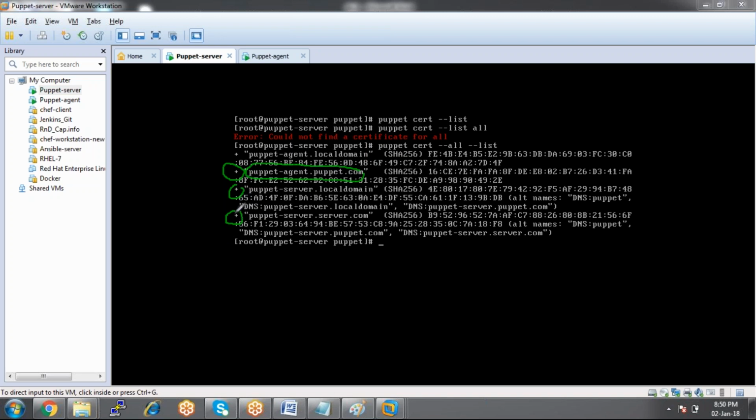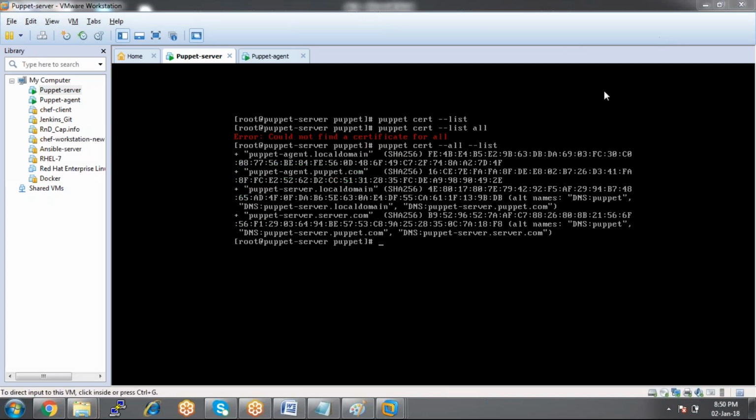Now here we see some plus symbols everywhere. That means those certificates are already signed. So the server has an option to accept a certificate, reject a certificate, or else put that certificate on hold. If you see a certificate with a plus symbol, the certificate is accepted by the master. If you see a minus, the certificate is revoked, rejected. And if you don't see any symbol next to that certificate, neither plus nor minus, then it is on hold. So we have these symbols.